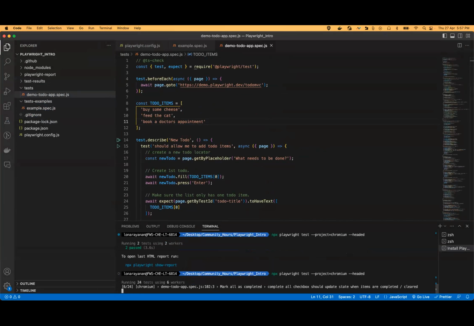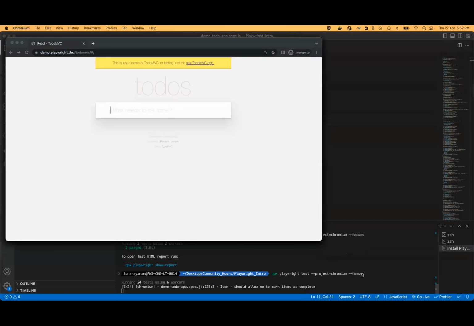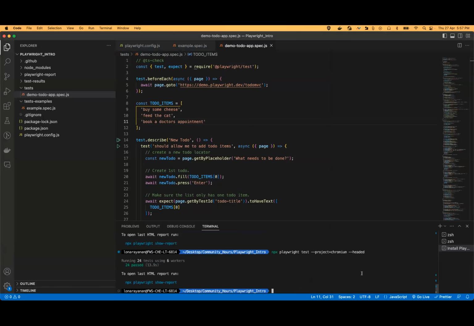In this case, there are 24 test cases running using 6 workers, in the sense of 6 browsers. So currently 6 browsers would be opening up, and all the test cases would be passed. So this is one of the options to run the test cases.